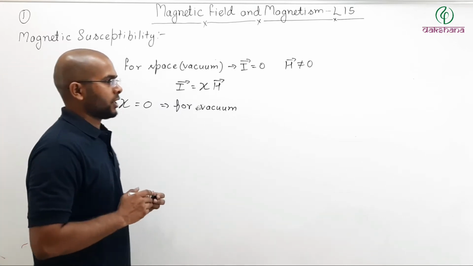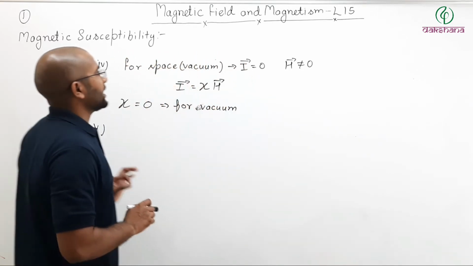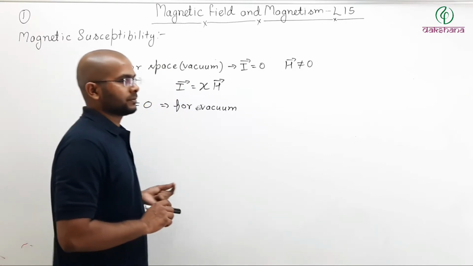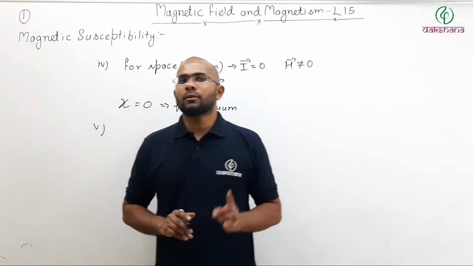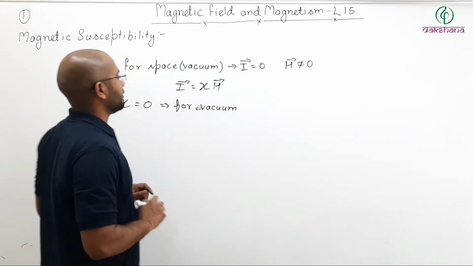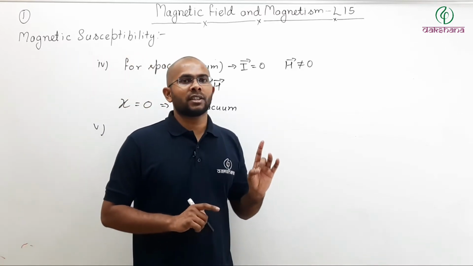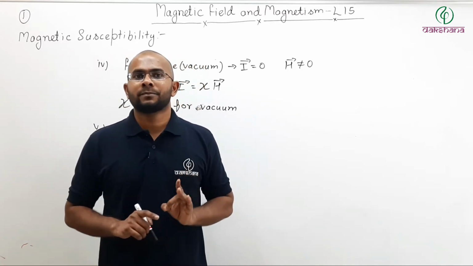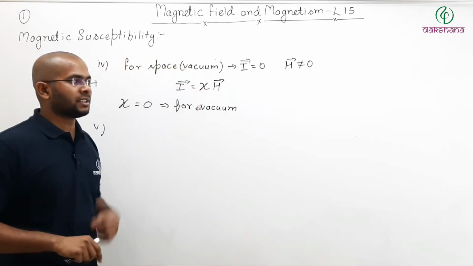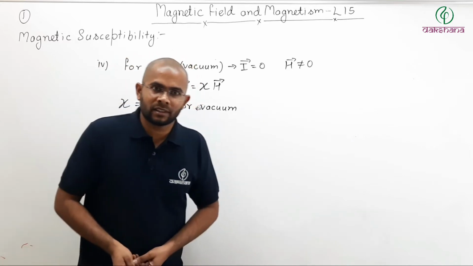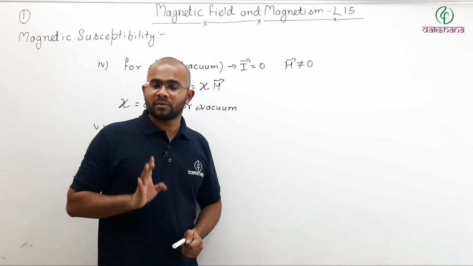Now let us write the next point, one very easy concept. The magnetization vector I. If you remember, what was the unit of the magnetization vector? The unit of the magnetization vector is ampere per meter, and the unit for H, the magnetic intensity vector, was also ampere per meter.